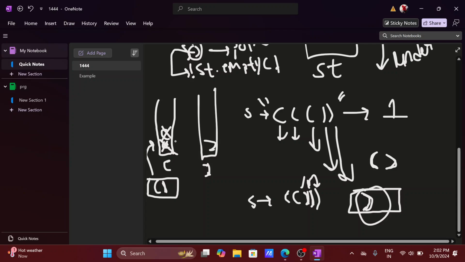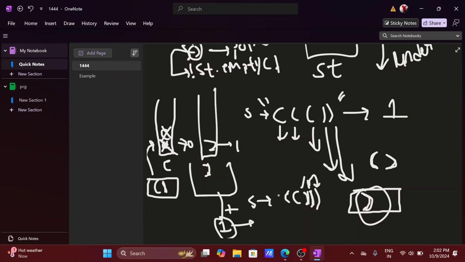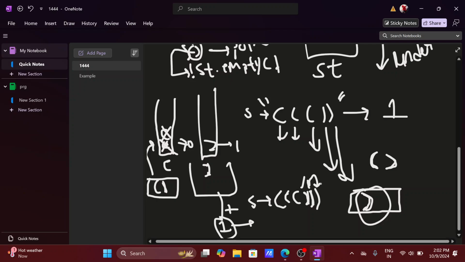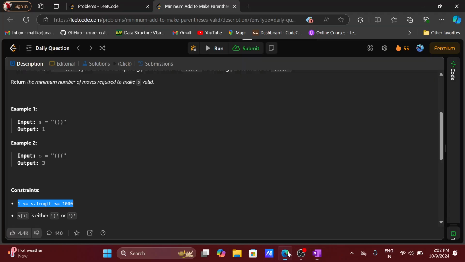Now the stack size here is 0 and here it is 1, so the addition is 1. This is our answer. We have to use one insertion operation to make this string valid, and that inserted element has to be an open parenthesis. Hope you understand this.